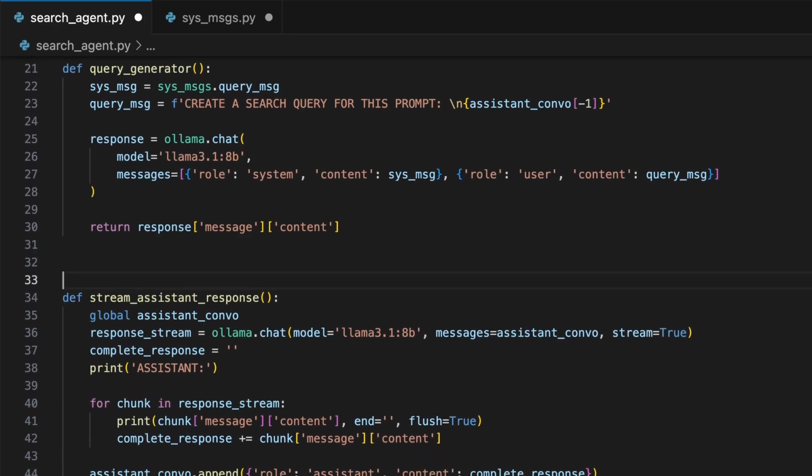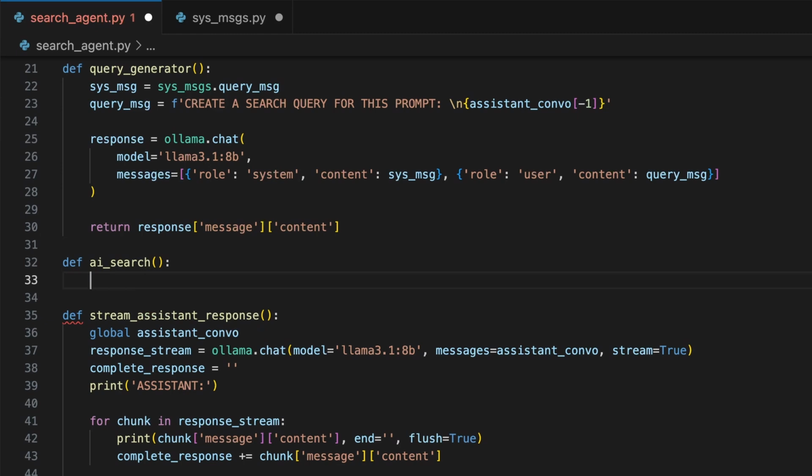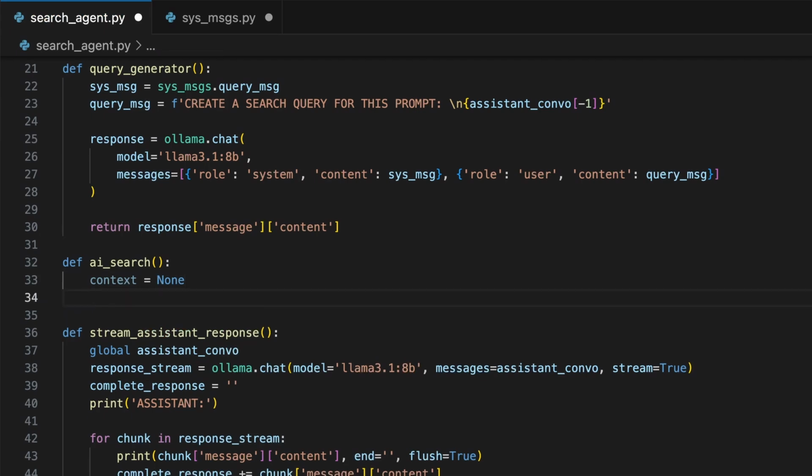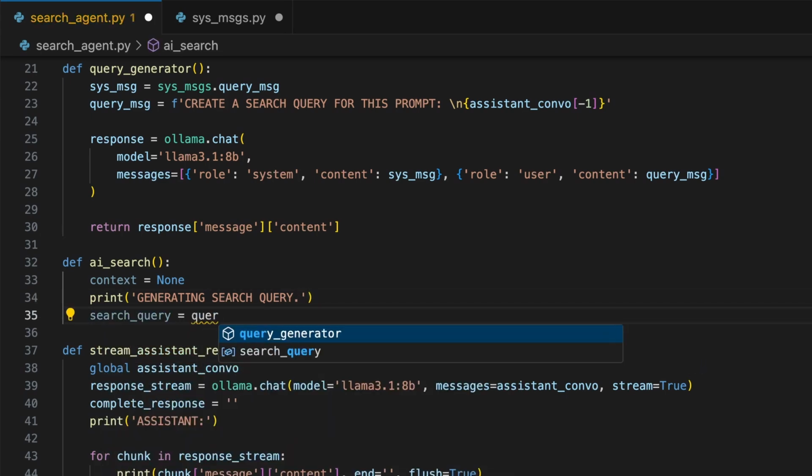Below this function, create another function named AI_search. We'll use this function to define the order and the logic of exactly how our worker agent should be used. To put things simply, in our main function, after checking if search or not, we will call this function and it will return the correct web search context that we can add to our prompts within the main function. In this new function, create a variable named context equaling none at the start of the function call. Print a message to terminal so we know which agent is working, and in search query, store the result from the query generator function.